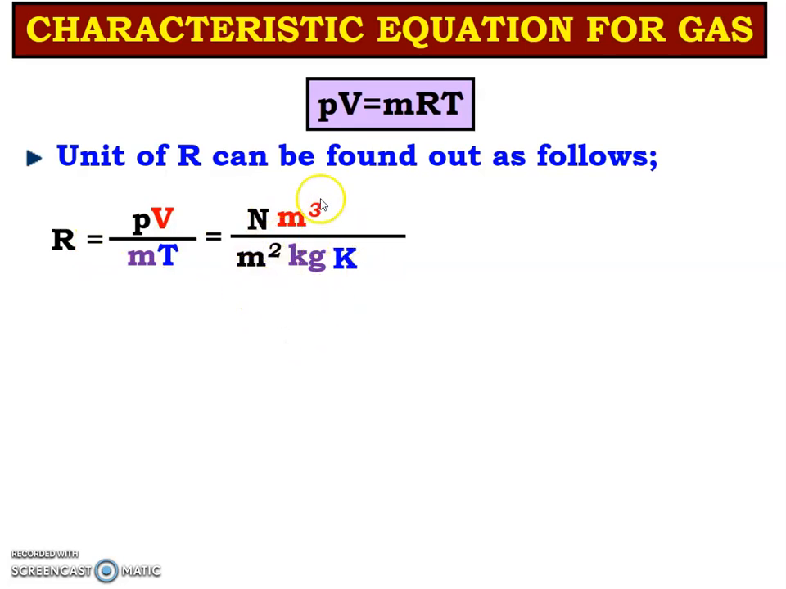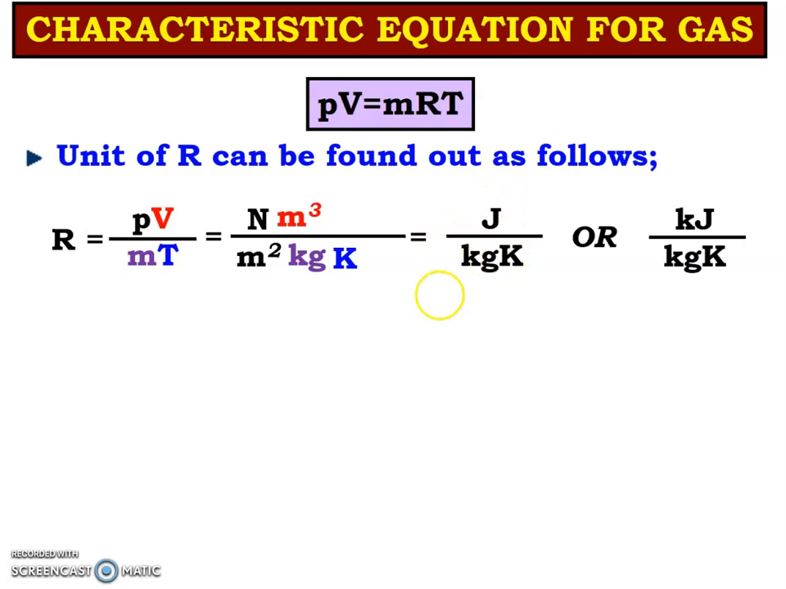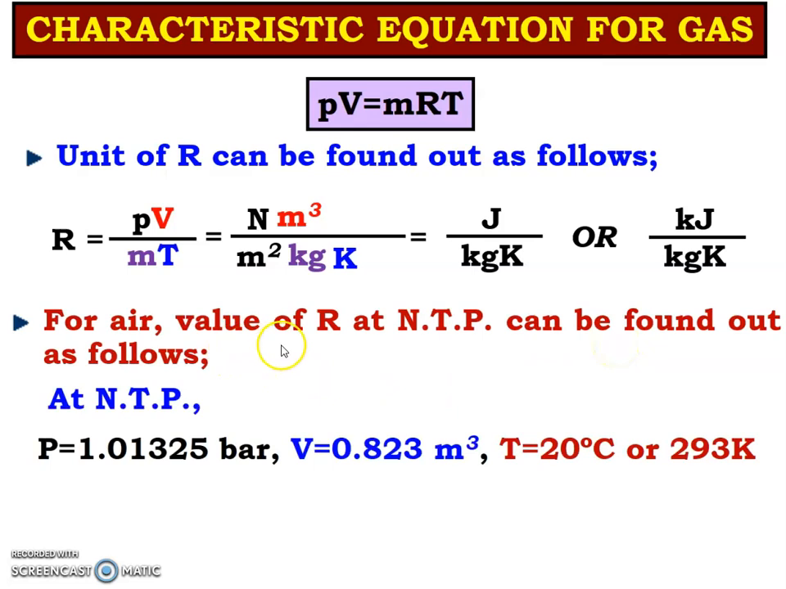Now meter square cancels, so in the numerator it will be Newton into meter, and we know that Newton into meter is joule, so it can be written as joule per kg Kelvin, or kilojoule per kg Kelvin. It means if pressure is given in kilonewton per meter square, the unit of R will be in kilojoule per kg Kelvin. For air, the value of R at NTP can be found out using the following.